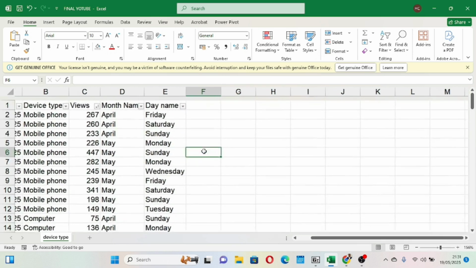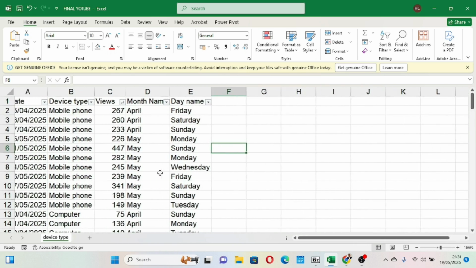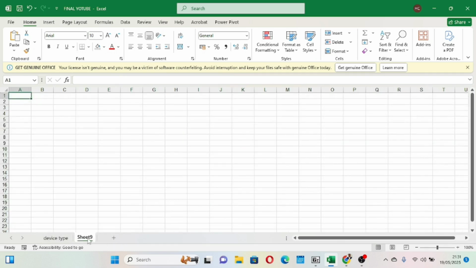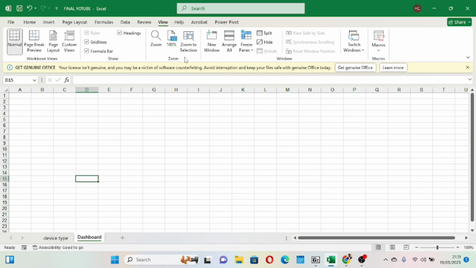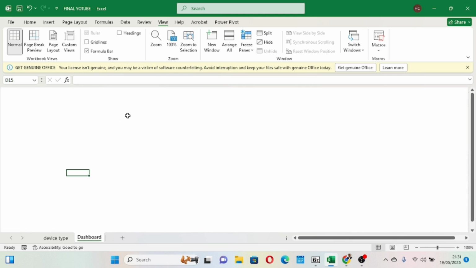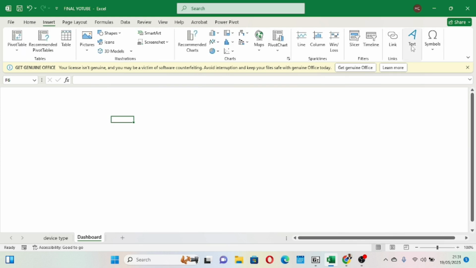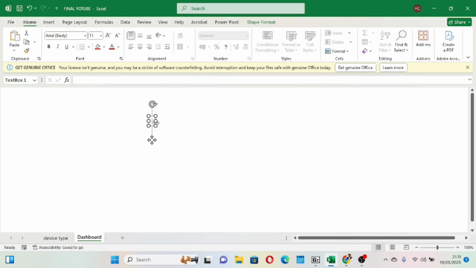Now, to analyze this data using a pivot table, the first thing I'll do is create my dashboard, and I'll name this sheet dashboard. On this dashboard, I want to prepare my layout. I want to remove the grid lines and the headers. This is how I want it to look. Then I want to insert a text box, and in it I want to write new tech analysis.